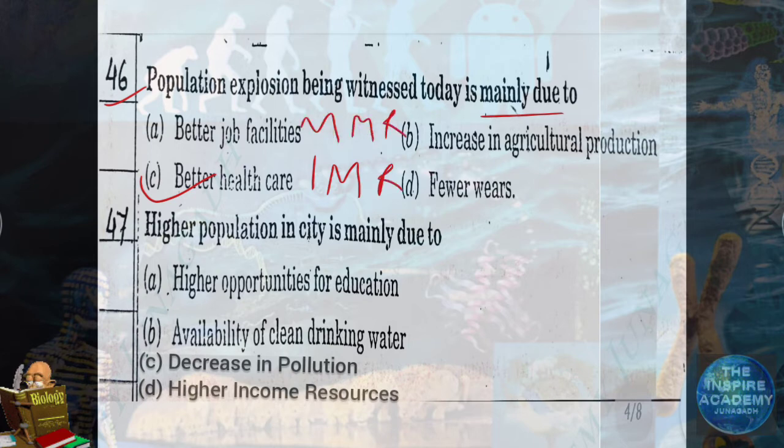Maternal means mother, infant is the child. Question number 47. Higher population in city is mainly due to higher income resources. Option D is correct.